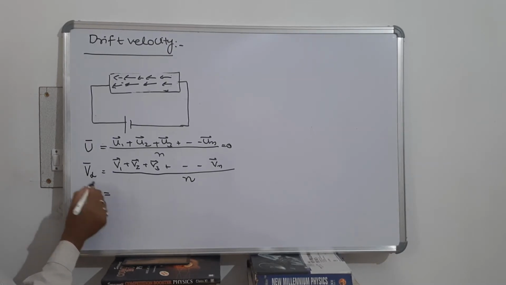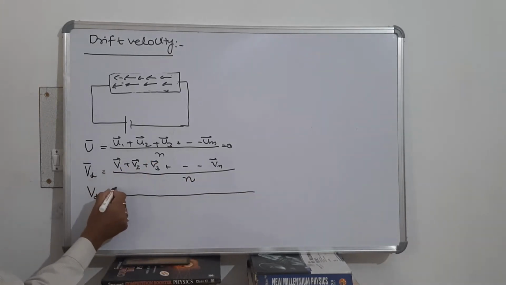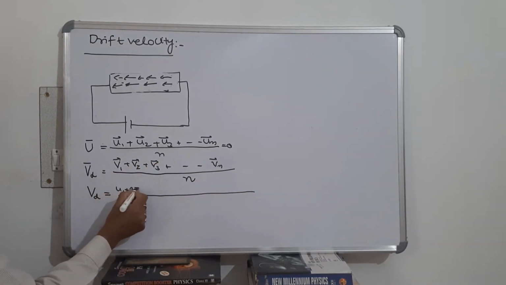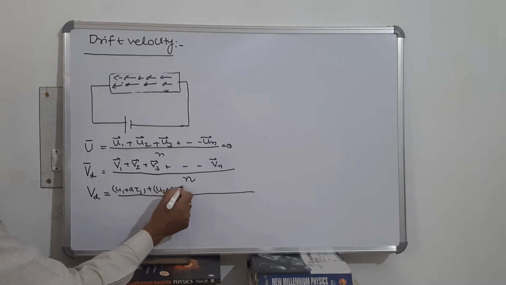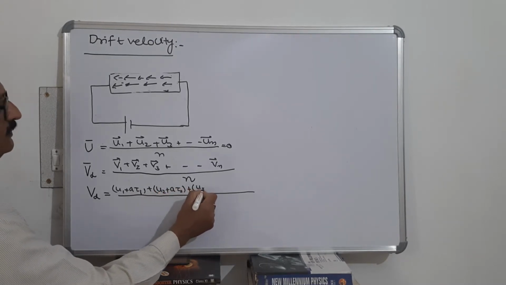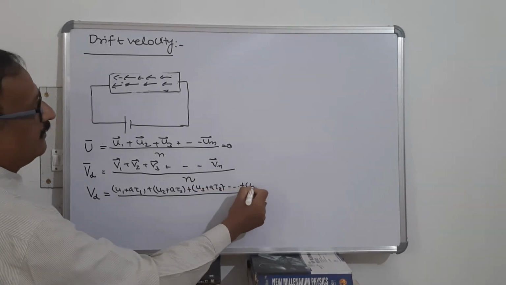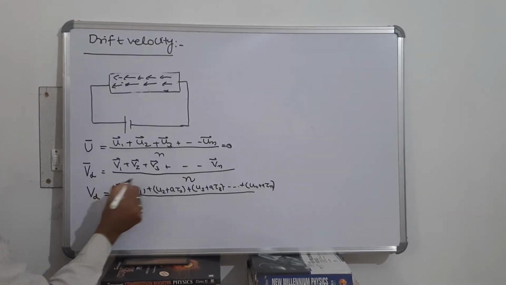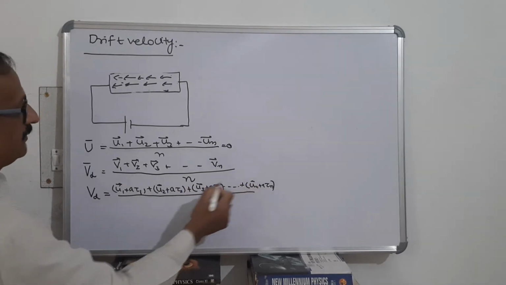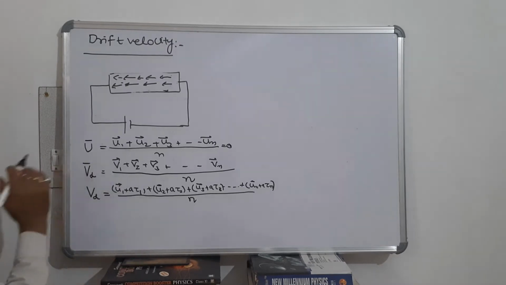Therefore, drift velocity will be equal to: V1 can be written as u1 plus a tau 1, V2 is equal to u2 plus a tau 2, V3 can be written as u3 plus a tau 3, and Vn can be written as un plus a tau n. Here u1, u2, u3 and all the way to un are vector quantities, divided by n. This is the average velocity after applying the electric field.